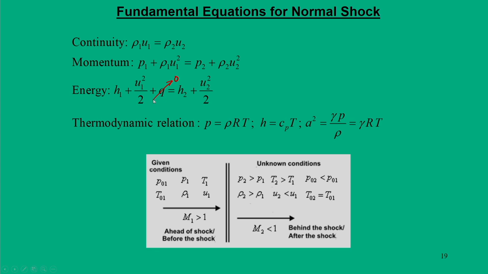It is an adiabatic situation, there is no heat addition, and apart from this we will use the other relations: P is equal to rho R T, H is equal to Cp times T. This is the calorically perfect gas, the ideal gas equations, and we also use a square is equal to gamma R T or gamma P by rho. This is the speed of sound.